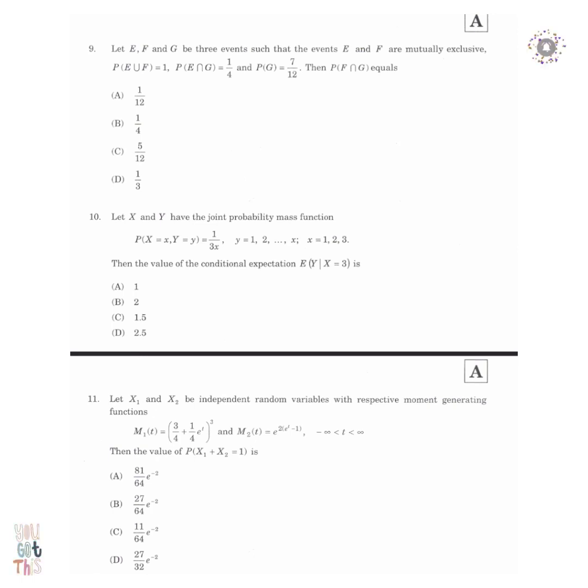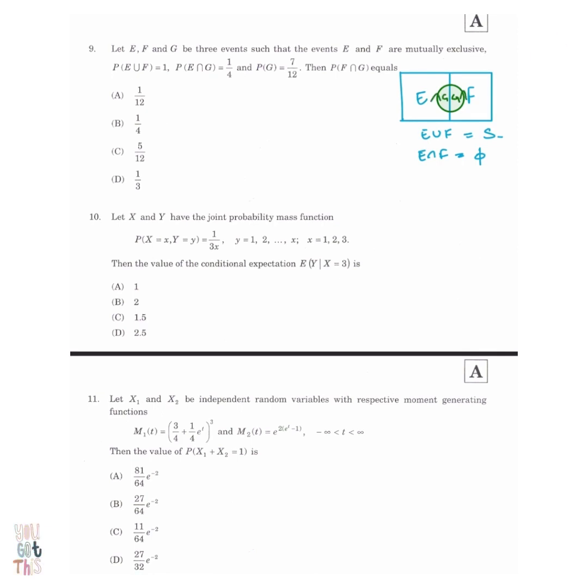Then we have the next question. We have been given E, F, and G as three events, and E and F are mutually exclusive. Also, we have E union F equals 1, that is, E union F is equal to the sample space. And we have some intersection probabilities and the probability of G. So these questions will be a lot easier if we try using a Venn diagram.